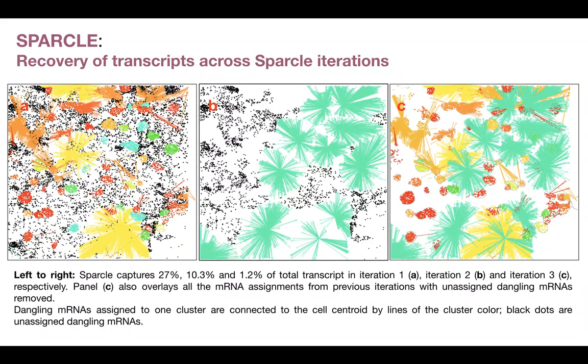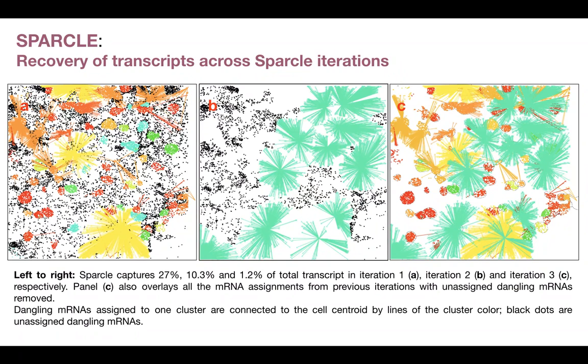Here are some results of Sparkle. This is the recovery of transcripts across 3 Sparkle iterations, which are shown in panels A, B, and C. Sparkle captures 27%, 10.3%, and 1.2% of the total transcripts across these 3 iterations. In panel C, we can see all of the mRNA assignments from previous iterations, with the unassigned dangling mRNAs removed.